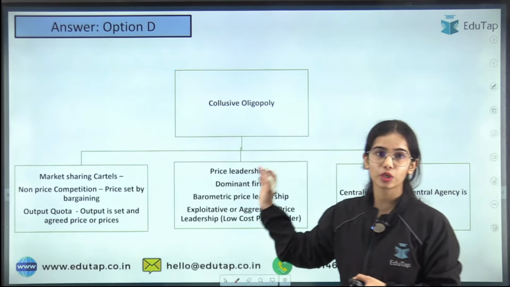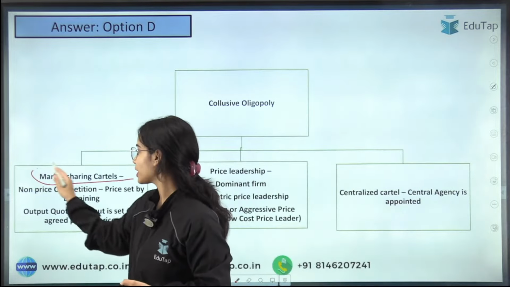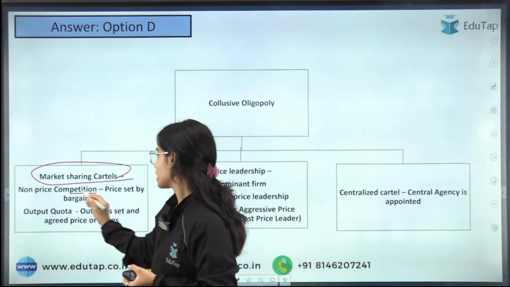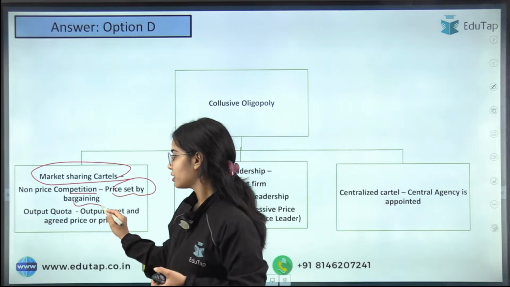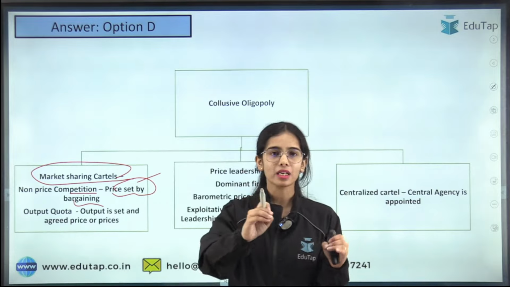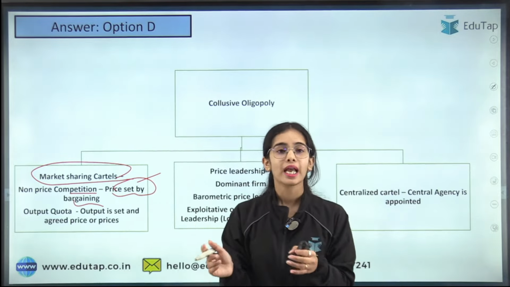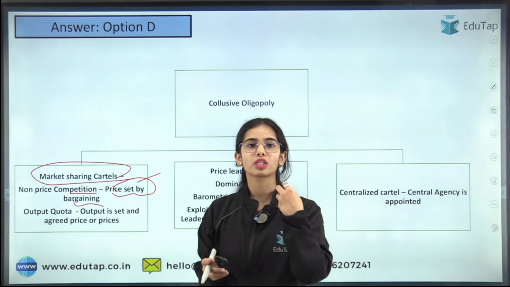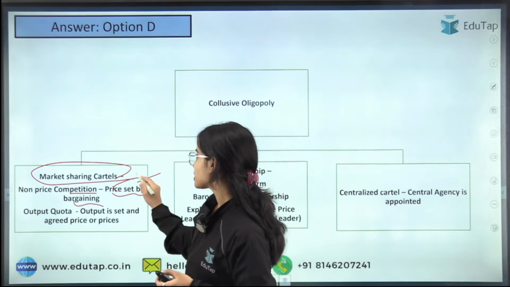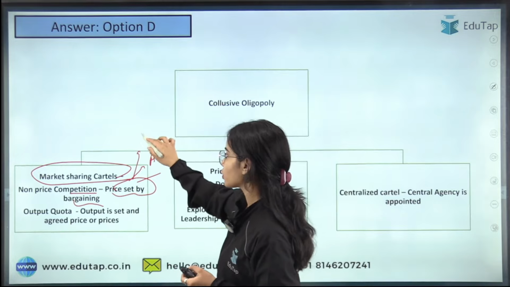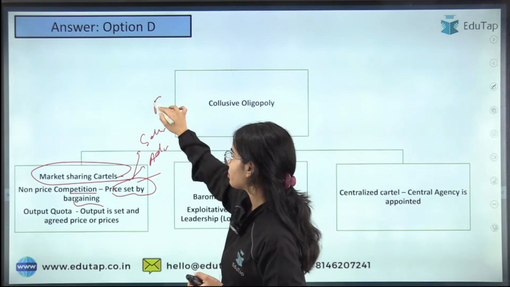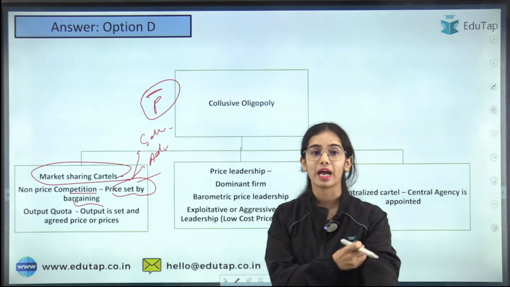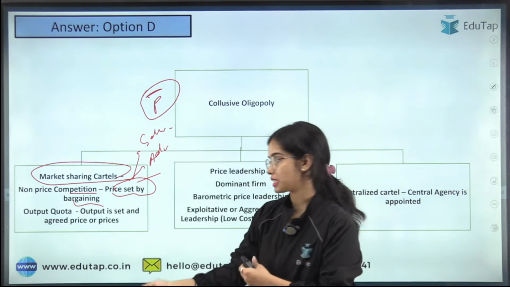Next is the collusive oligopoly. In that there is the market sharing cartel. The market sharing is happening on the non-price competition basis. That price is set by bargaining. The price is set, let's say rupees 10, all the firms will sell at rupees 10, and the non-price competition can happen. You can compete on the basis of advertisements, door-to-door selling and such, but the price is fixed. So price has been fixed, but the non-price competition can happen in the form of advertisements and such.